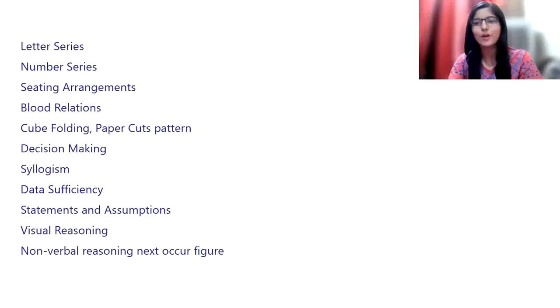So these are the topics that you have to prepare for the reasoning section. Let me recite them one by one. First of all, we have letter series, then number series, then sitting arrangements, then blood relations, cube folding, paper cuts, pattern, decision making, syllogism, data sufficiency, statements and assumptions, visual reasoning, and non-verbal reasoning, that is the next occurring figure also, right?